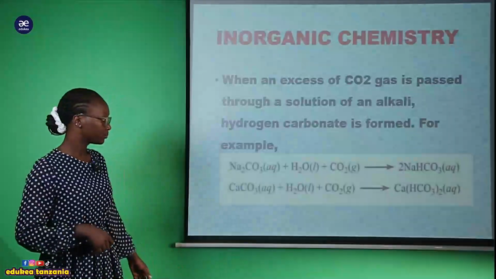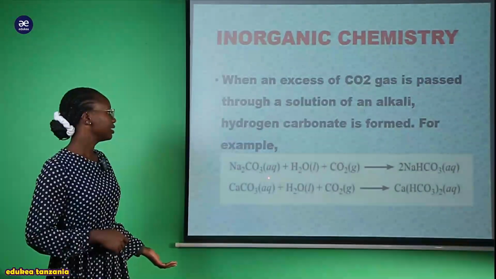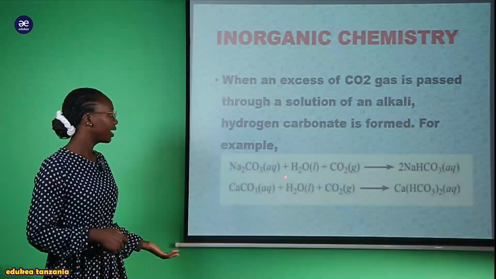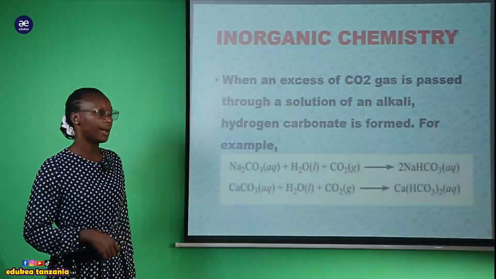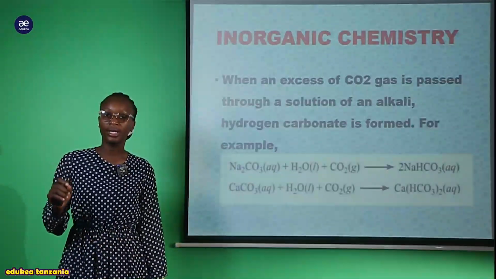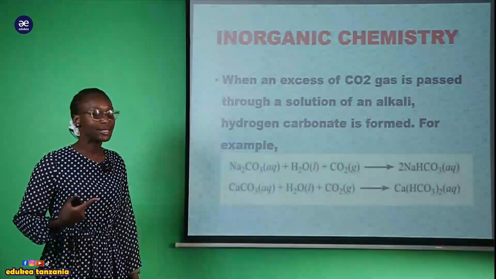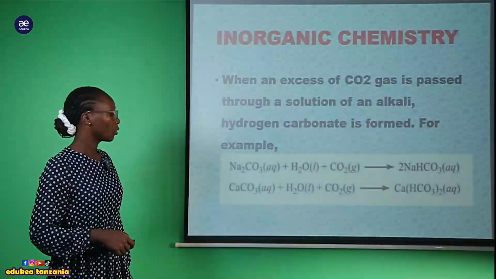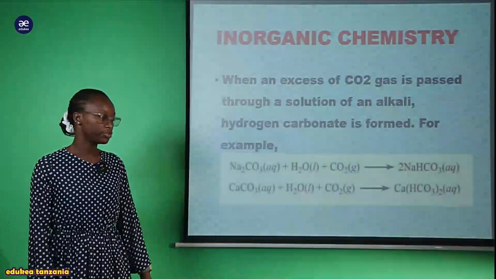For example, we have sodium carbonate here, which is a solution of an alkali plus water molecule and carbon dioxide gas, where this carbon dioxide gas is in what? Excess. It means it is in very large quantity. So directly we are going to get the sodium hydrogen carbonate.